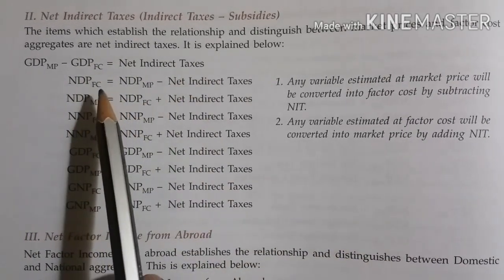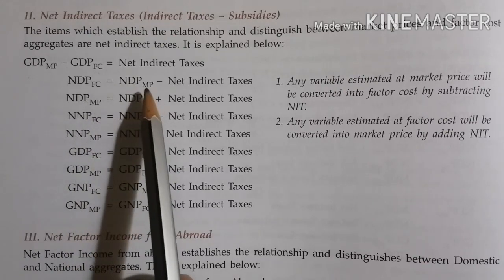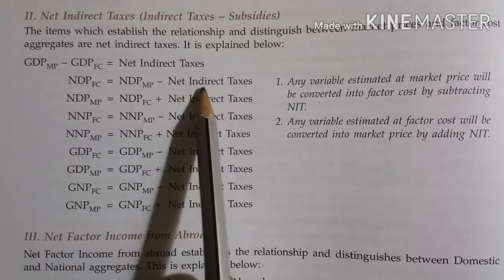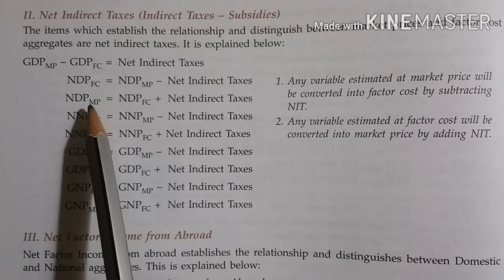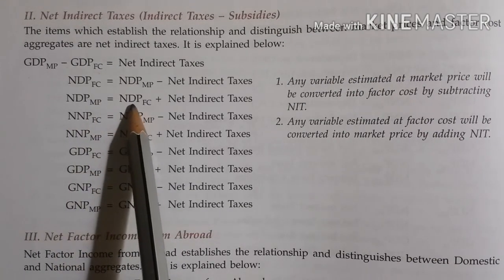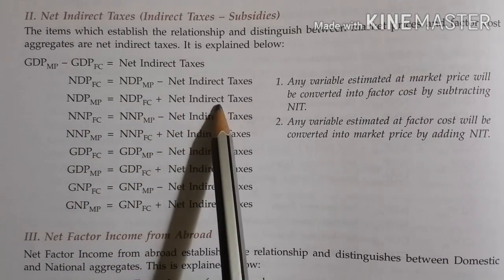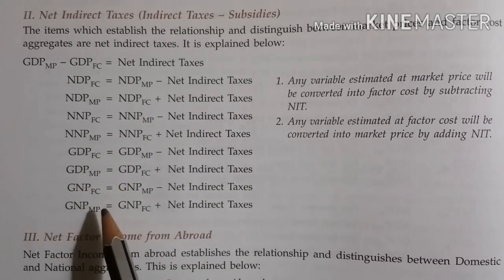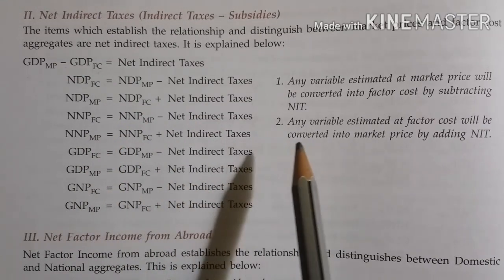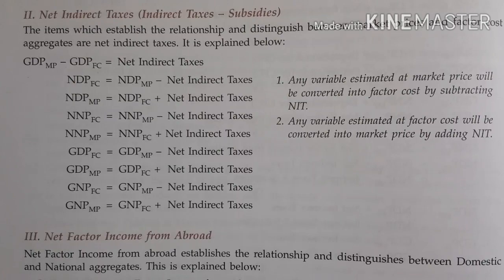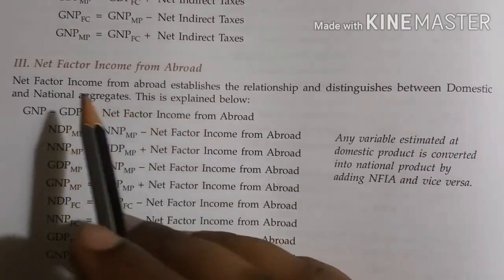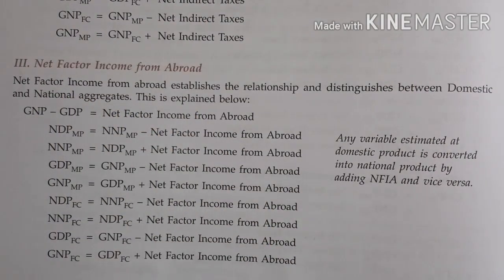So here are some examples. NDP-FC equals NDP-MP minus net indirect taxes. NDP-MP equals NDP-FC plus net indirect taxes. Like this, there are many aggregates in which net indirect taxes are used. After it, we have net factor income from abroad.